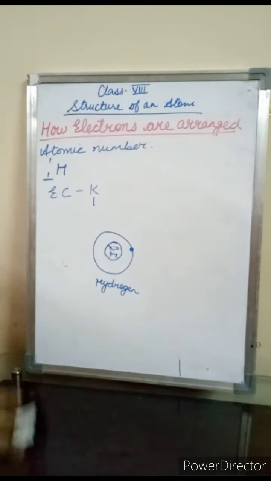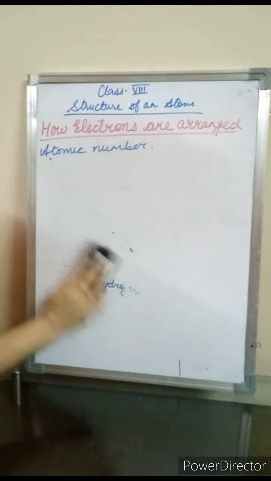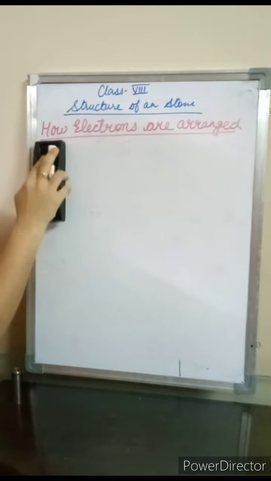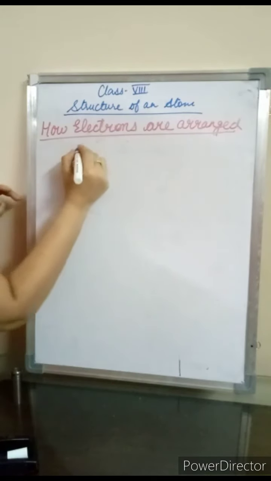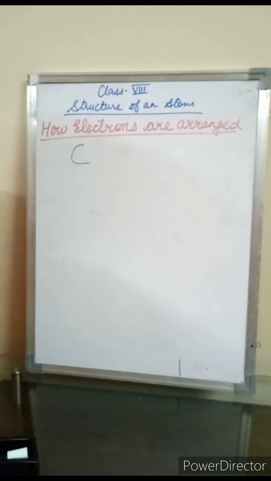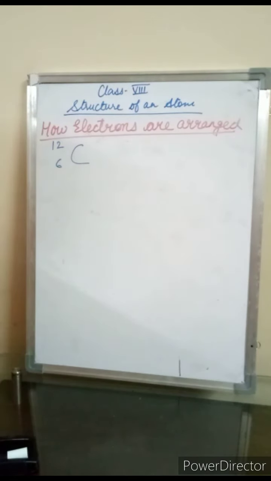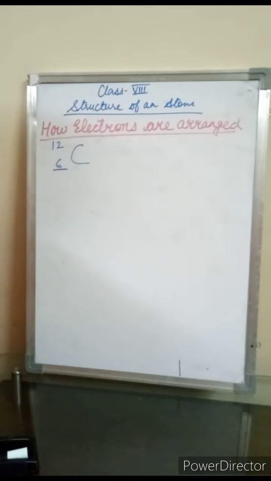Now students, next we will learn the atomic structure of carbon. Let us take the next example, carbon. So draw the atomic structure of carbon. We must be knowing this is the nuclide symbol of carbon. In order to draw the atomic structure, what must we know? We must know the atomic number.